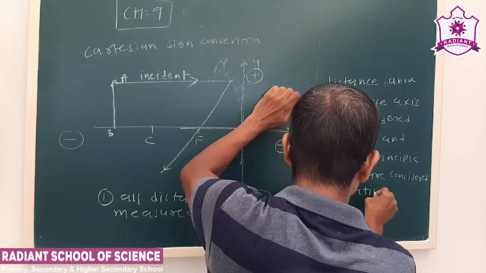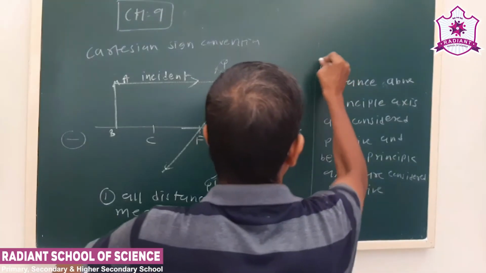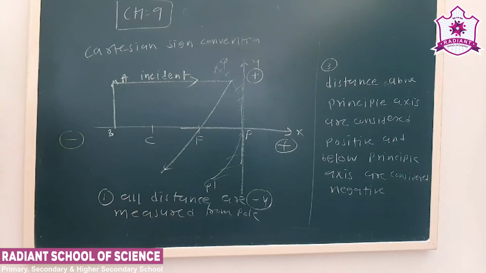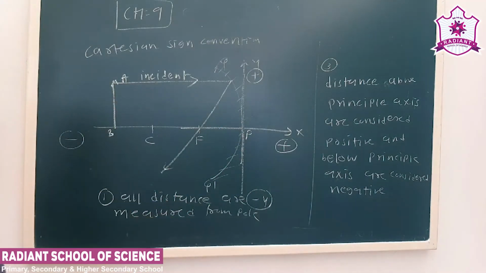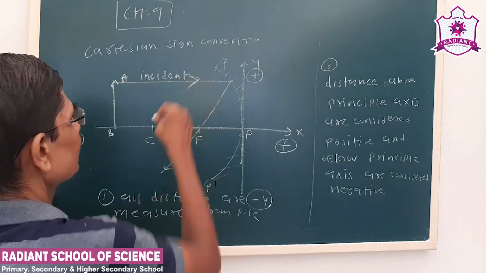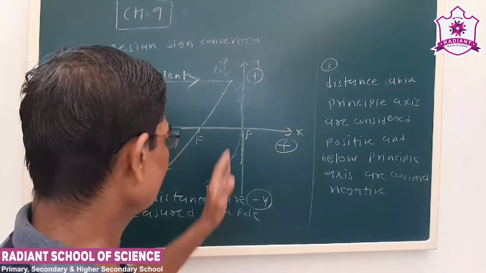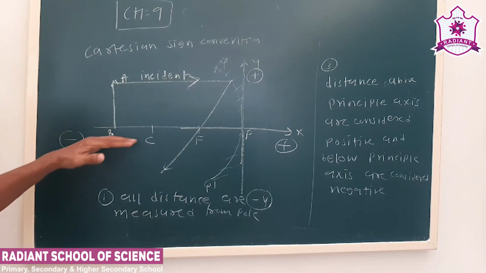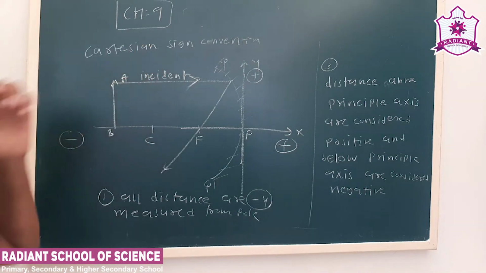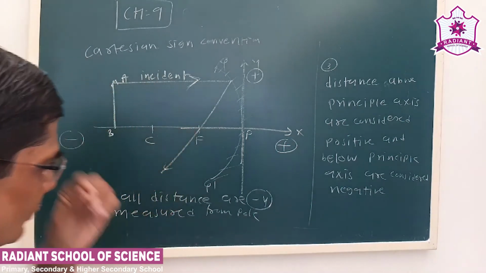So in our Cartesian coordinate system, the first one, all distances are measured from the pole of the mirror. Secondly, all distances in the direction of the incident ray are considered positive, and in the opposite direction we have to consider negative. Above the principal axis we have to consider positive, and below the principal axis we have to consider negative.